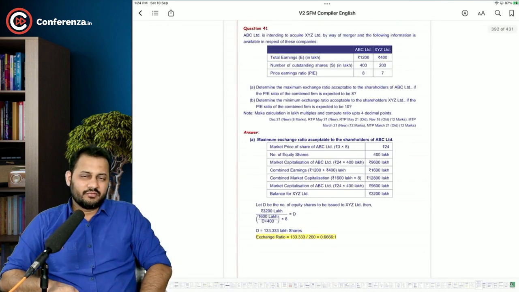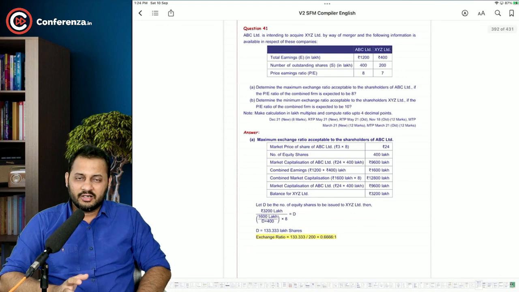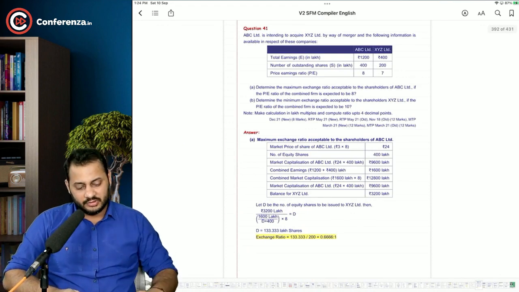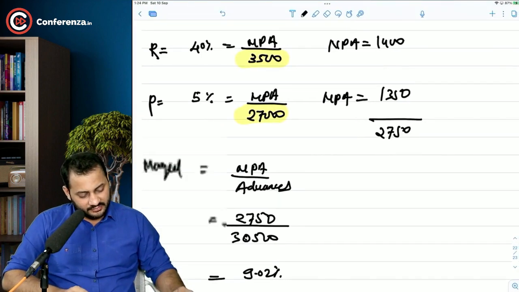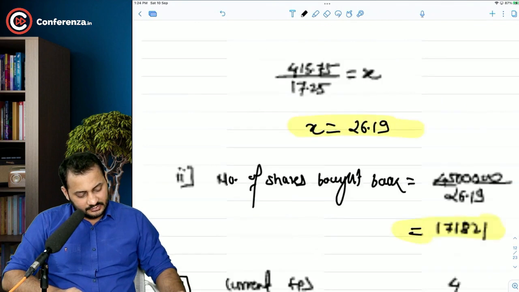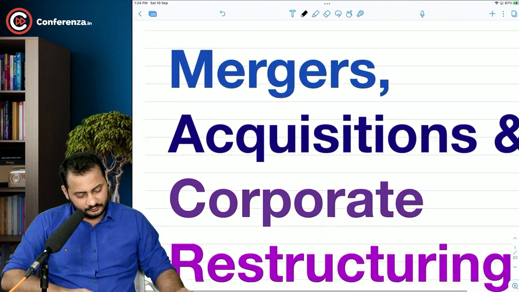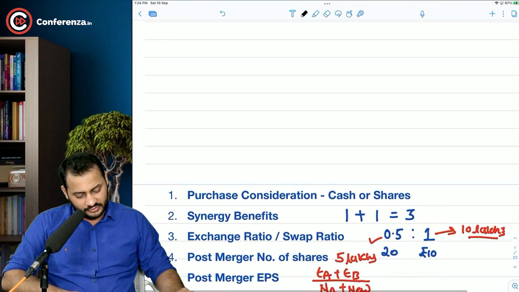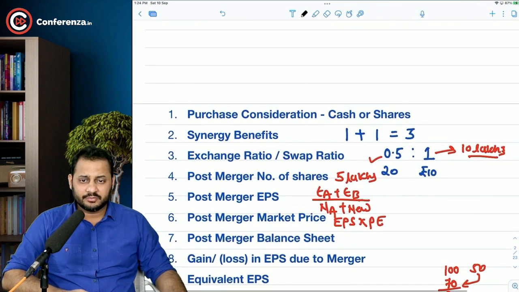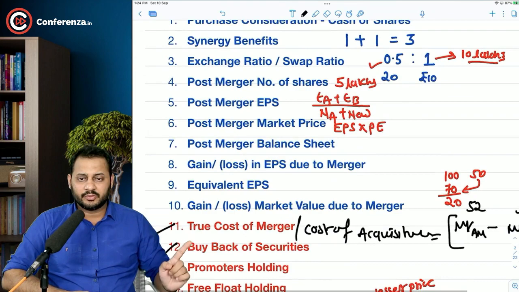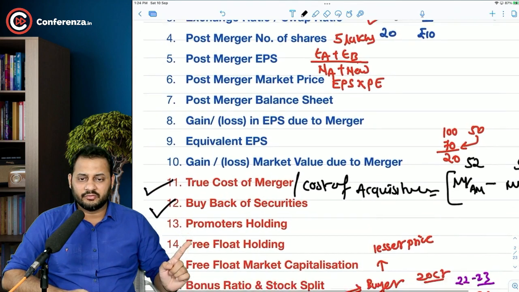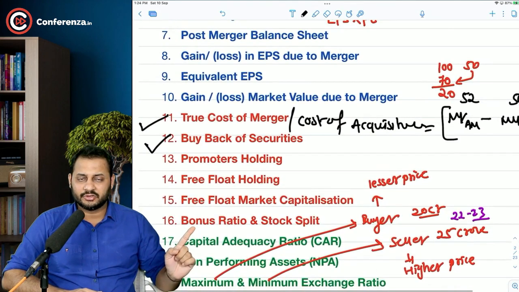So we have discussed CAR, gross NPA and all. Let's have a look at exactly where we are standing in the concept category. We started with all these concepts and completed promoters holding, free float, market capitalization, bonus ratio and stock split.